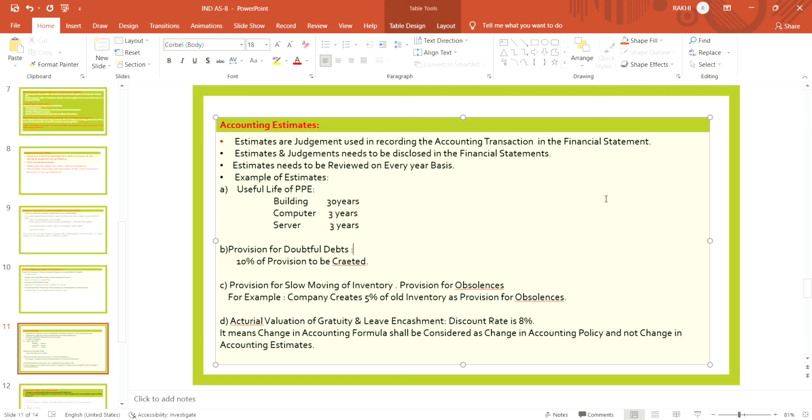If there is a change in the formula in calculating the valuation of gratuity or leave encashment, that should be considered as a change in accounting policy. It should not be considered as a change in estimates. But the discount rate of 8% is treated as an accounting estimate because it is on estimation basis. It is not actual.